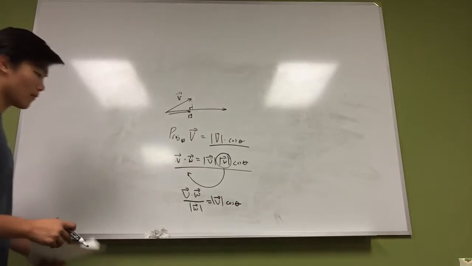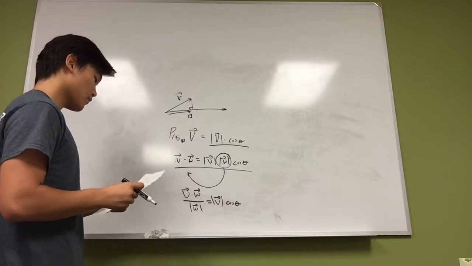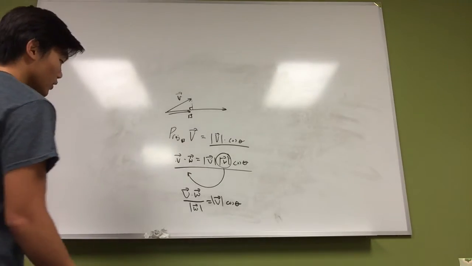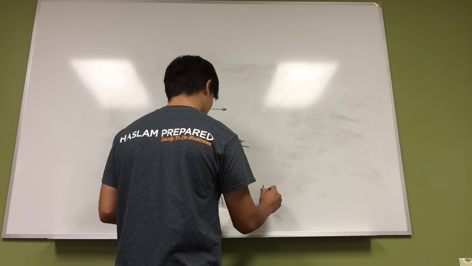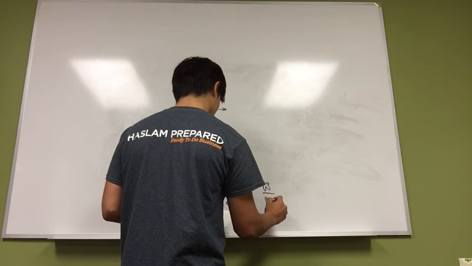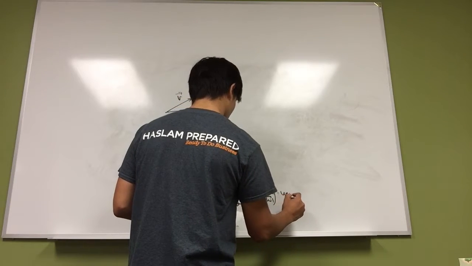And then we have to multiply by the unit vector, and over here the unit vector is W over the magnitude of W. That's the unit vector.